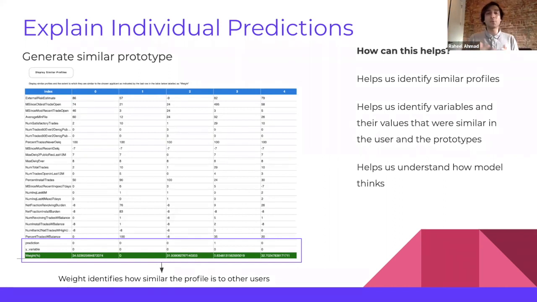Explaining individual predictions by using similar profiles helps us identify other similar customers that exist in our data set. It also helps us identify variables and their values that were similar to the customer that we're trying to approve the loan for or not. And it also helps us understand how the model is thinking.